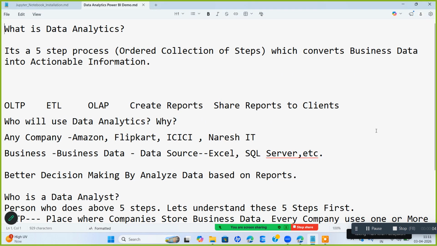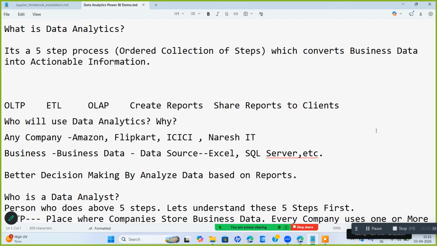Okay, so let's start. First I would like to start with what is data analytics. It is very important for everybody to know why data is required and why we need to analyze the data. Basically, data analytics is a 5-step process, and a process means it is an ordered collection of steps. You need to ensure you follow the right sequence. And the main objective of a data analyst is to convert the business data into actionable information.